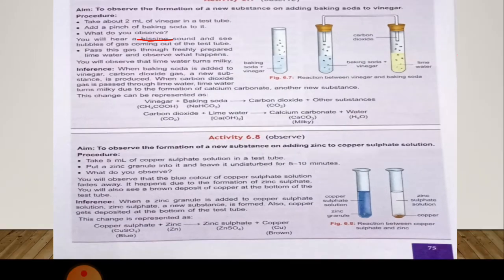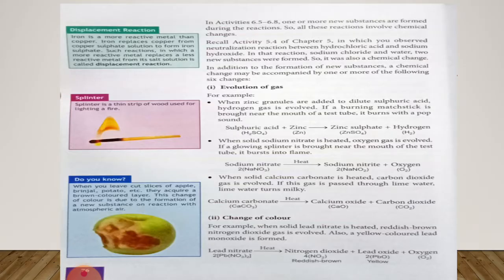Now turn this page. In activity 6.5 to 6.8, one or more new substances are formed during the reaction. So all these reactions involve chemical changes. Recall activity 5.4 of chapter 5, in which you observed neutralization reaction between hydrochloric acid and sodium hydroxide.